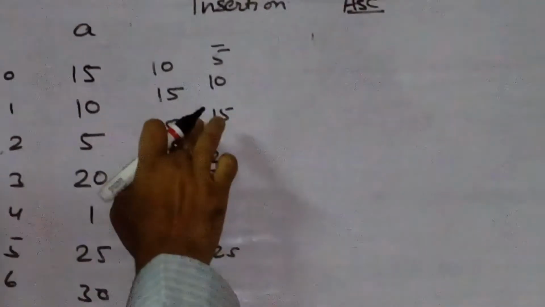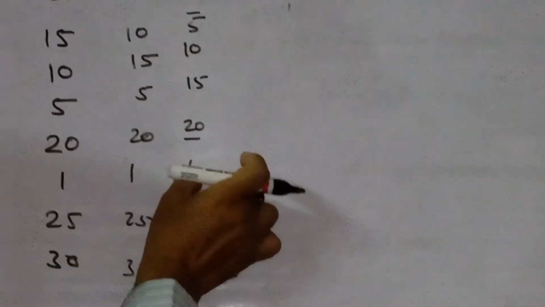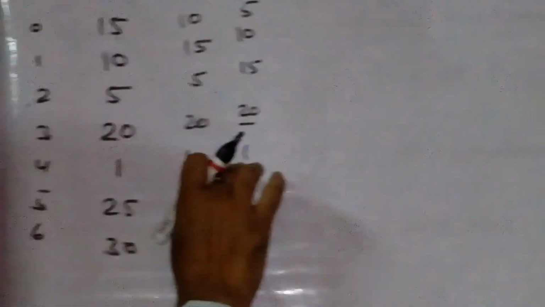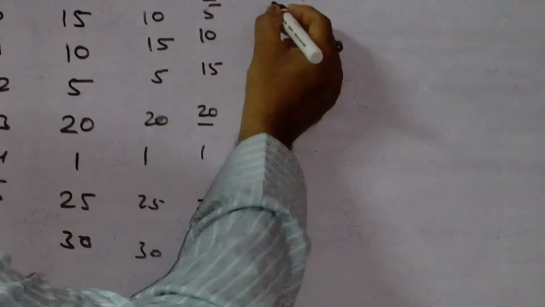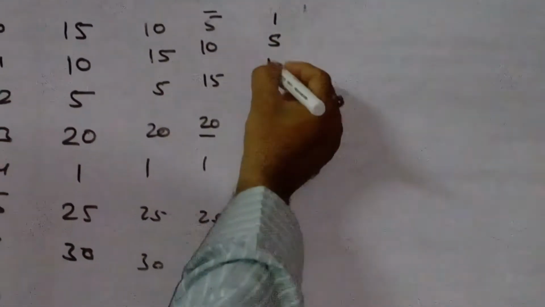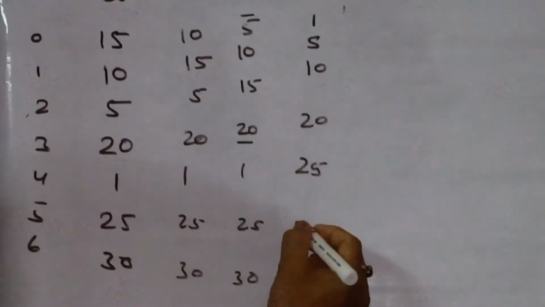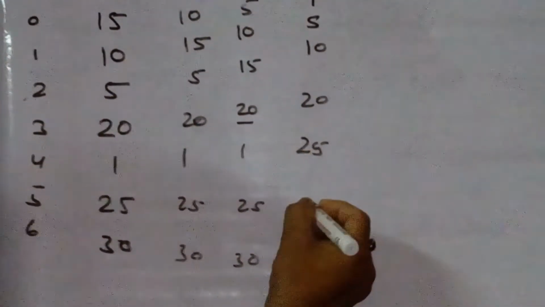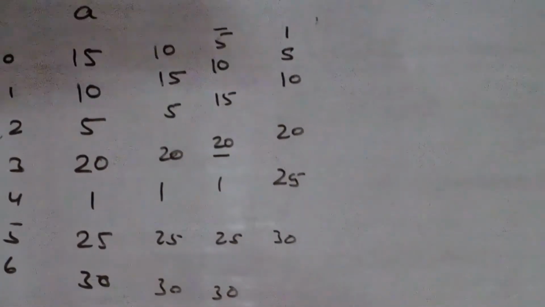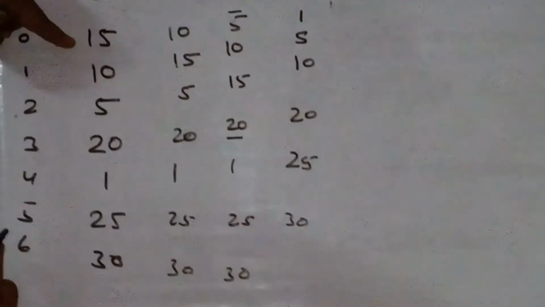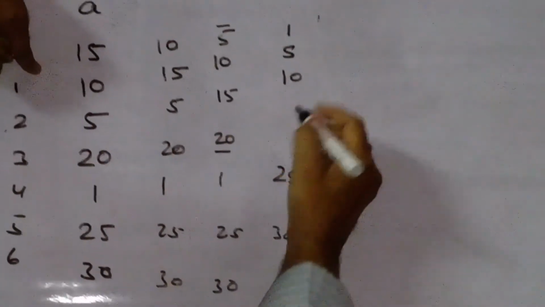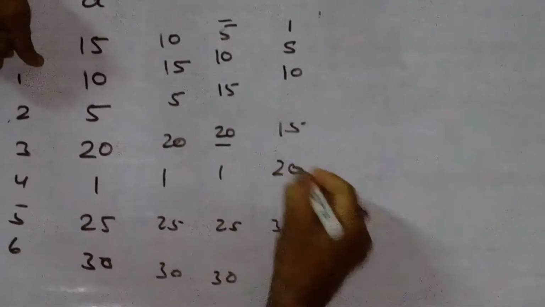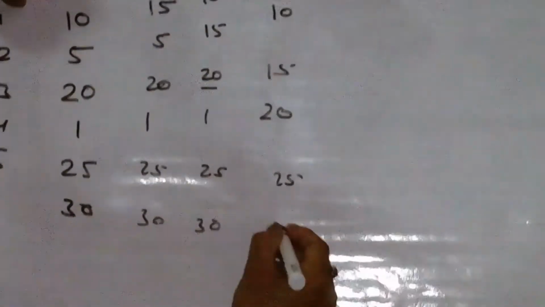Now move from 20, 15, 5, 10 and 5, it is compared with 1. In comparison it finds that there is no difference, but 1 and 5 differ. Now 1 goes here, then 5, 10, 20, 25. The final sorted order is 1, 5, 10, 15, 20, 25 and 30.